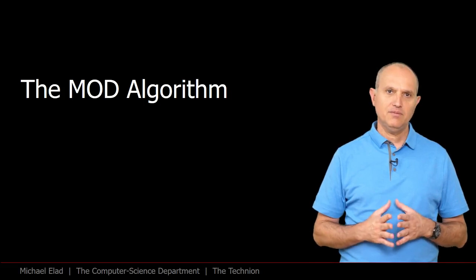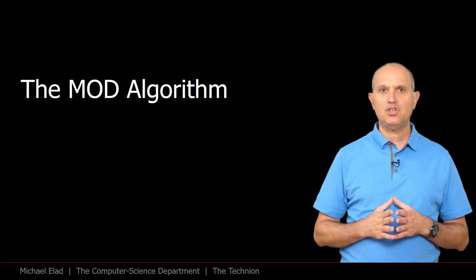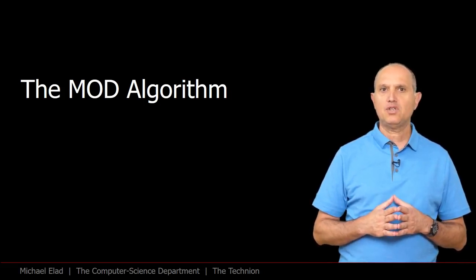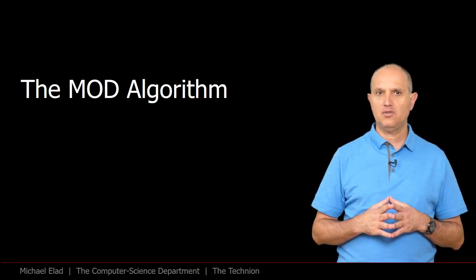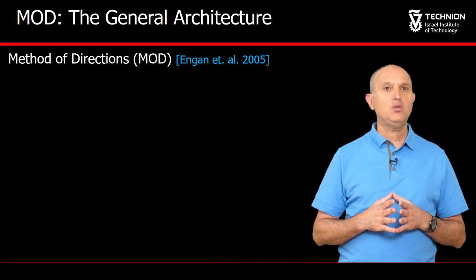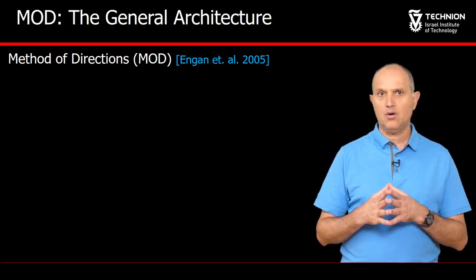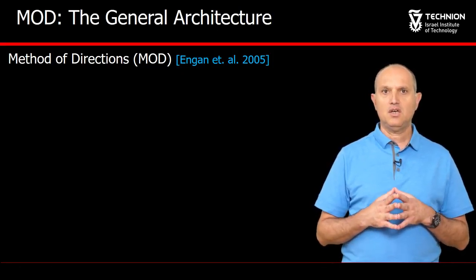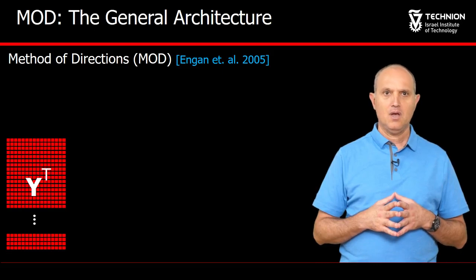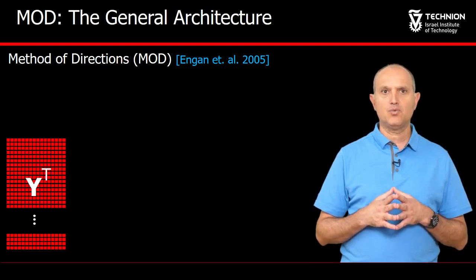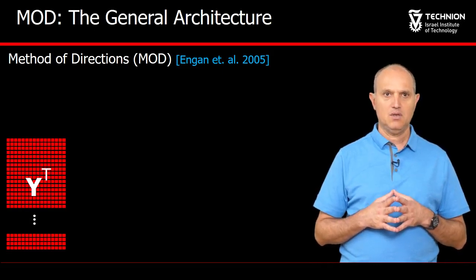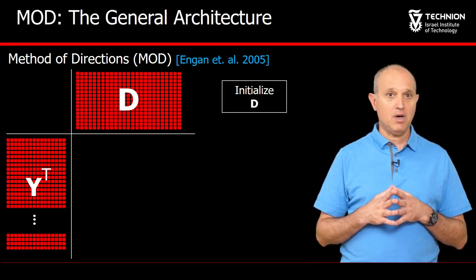We present the MOD, a simple yet effective dictionary learning algorithm that works along the same lines we have just introduced. The MOD was proposed in 2005 by Engan and her co-authors. Here is the architecture of this algorithm. Our examples are shown here as rows of this big matrix. The dictionary is initialized somehow, and now the algorithm starts.